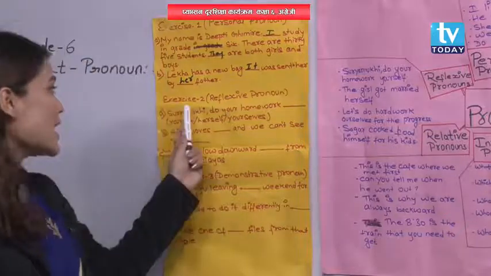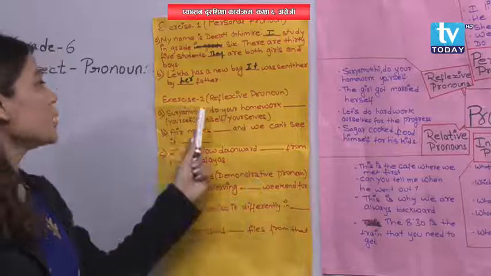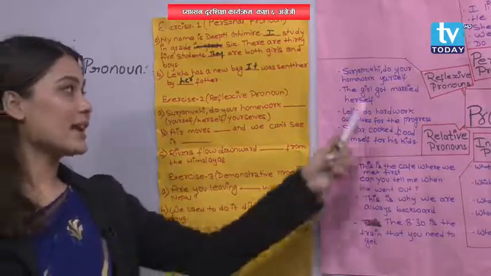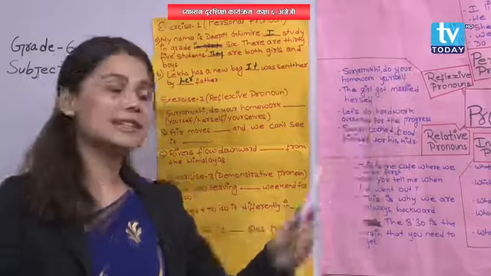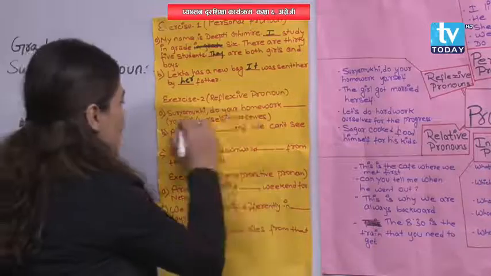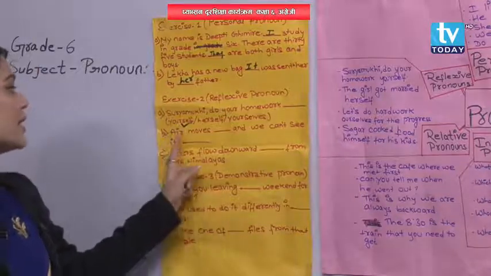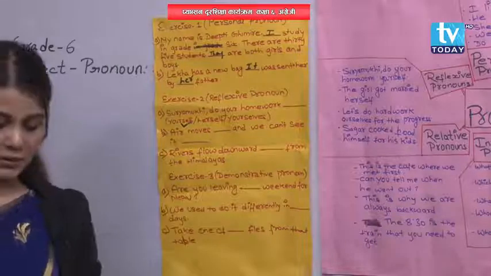Now another one, exercise 2, that is reflexive pronoun. Suryamukhi, do your homework. What will be the answer? You can look over here also. Suryamukhi, do your homework yourself. Yourself. You can tick over here. Now next one. Air moves dash and we can't see it dash. What will be the answer for this?